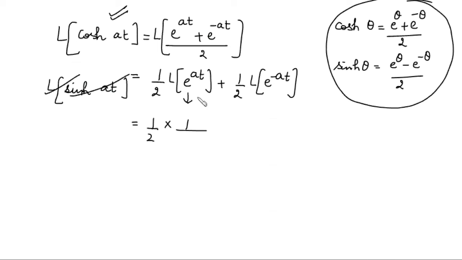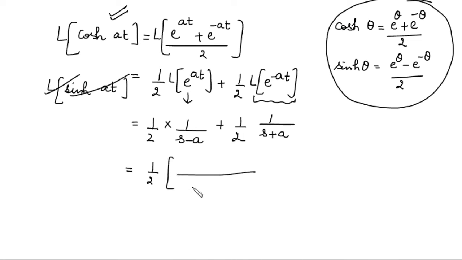What is this? We just did it. 1 upon s minus a. Yes, it is 1 upon s minus a. Similarly over here, instead of a you have to put minus a. So now you can take the LCM and simplify this.